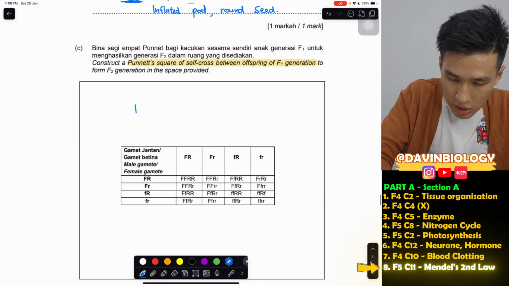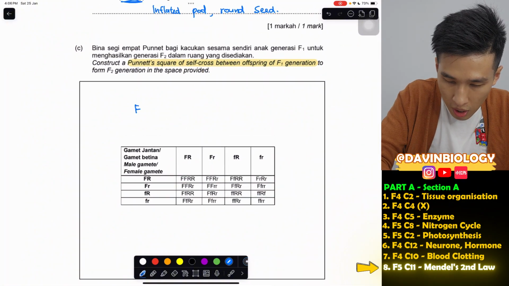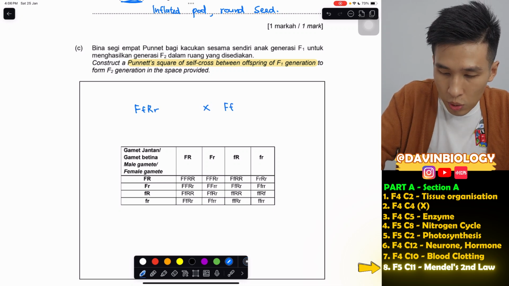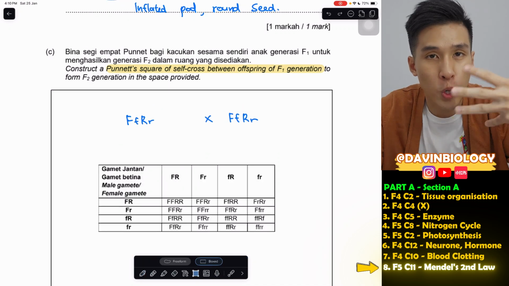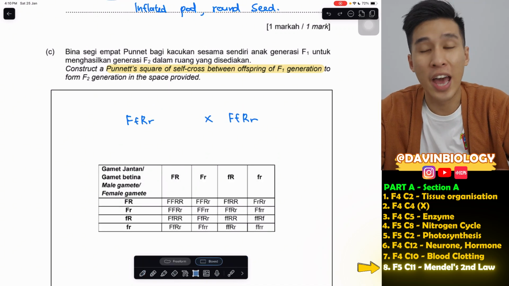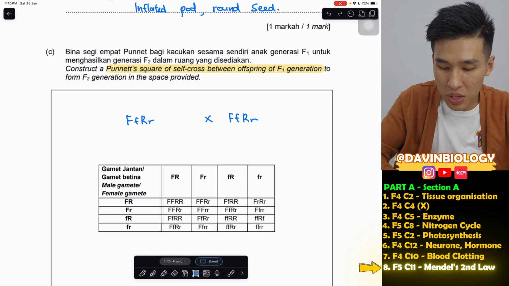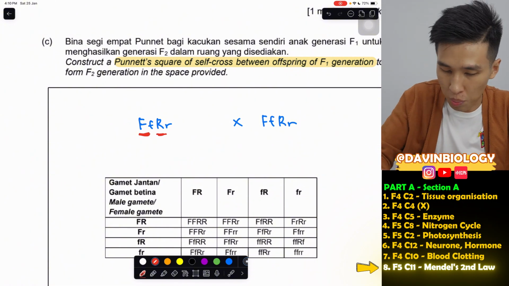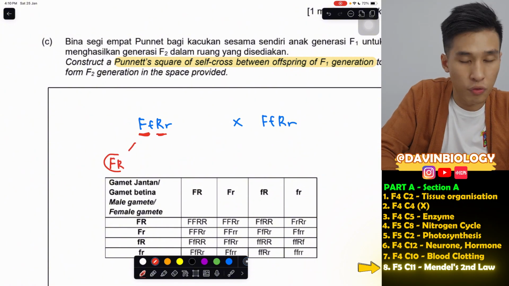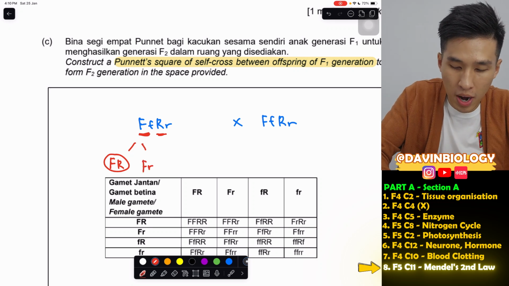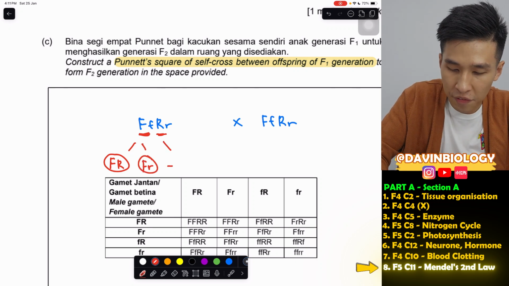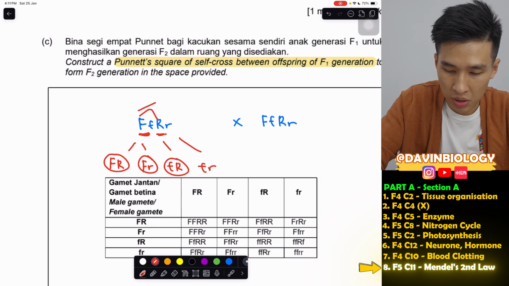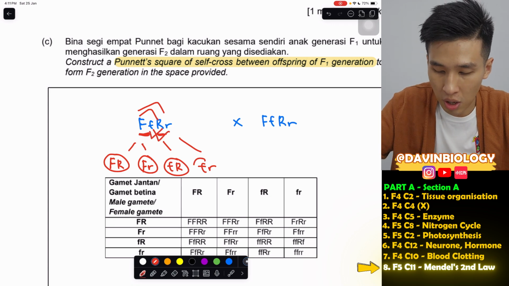So now I cross this big F, small f, big R, small r with the same. When big small crosses with big small in dihybrid, it means the heterozygous crosses with heterozygous. This is how we get the gametes. You just combine all the possible F and R's. Big F can combine with big R to form a combination. Big F can combine with small r to get this combination. Then small f can combine with big R and also small r. So it's like 1, 3, 1, 4, 2, 3, 2, 4. That's the combination of the gametes.